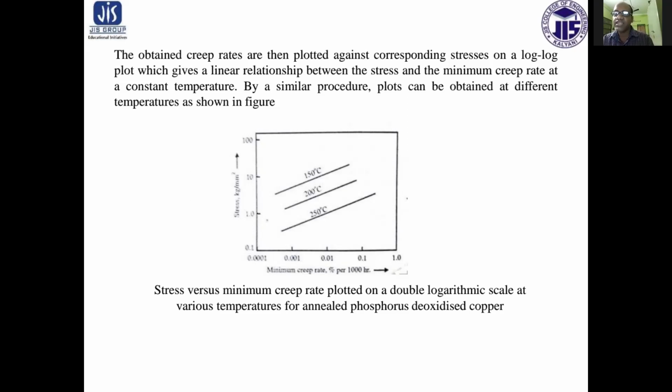That means as the temperature increases, the creep rate increases, and it depends on the stress. If the stress increases, the creep rate also increases.